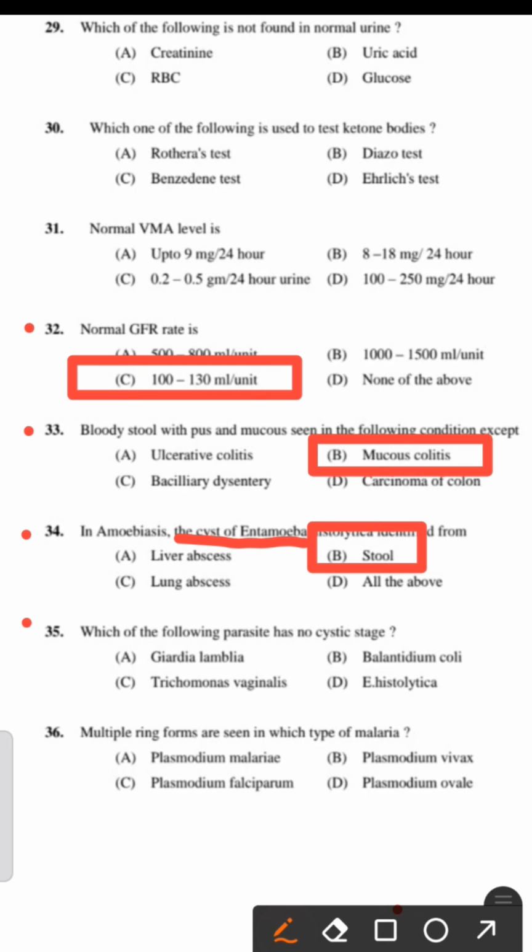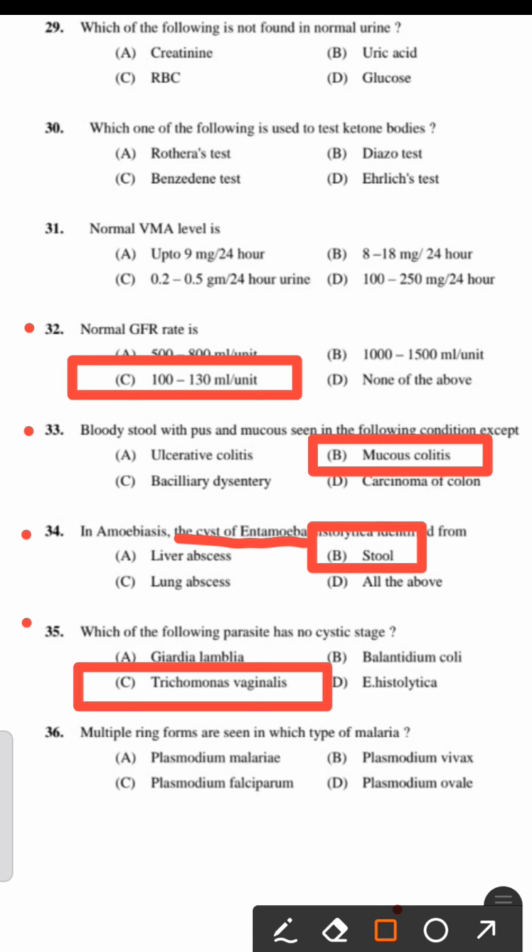Next question. Which of the following parasites has no cystic stage? It's another important question repeatedly asked by PSC. Option A, Giardia lamblia. Option B, Balantidium coli. Option C, Trichomonas vaginalis. Option D, Entamoeba histolytica. The right answer is option C, Trichomonas vaginalis.